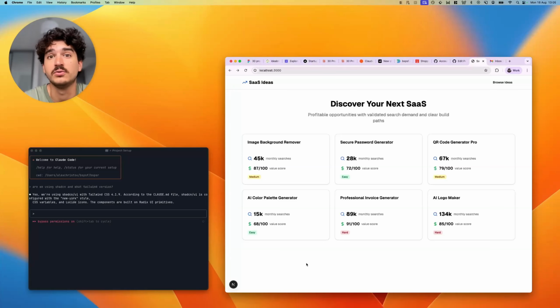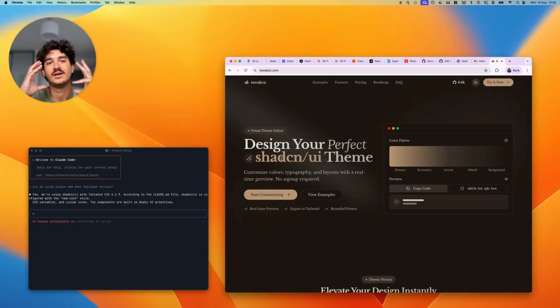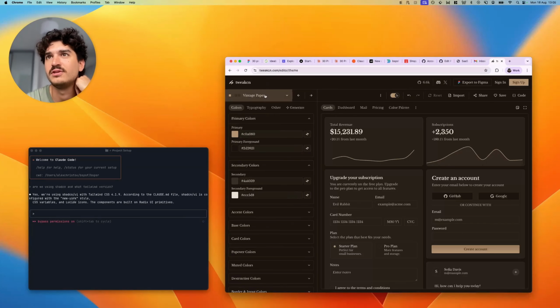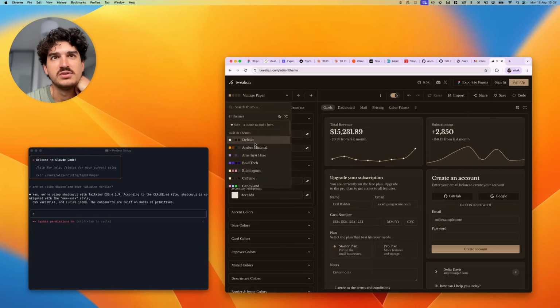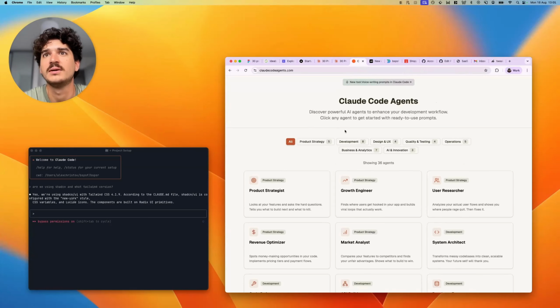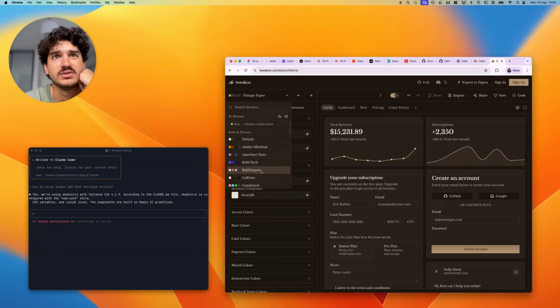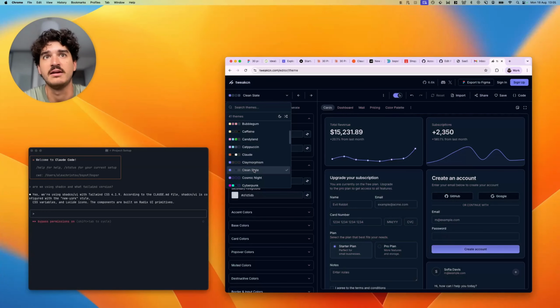So what we're going to go to is a site called tweakcn.com. So it basically takes your ShadCN Tailwind projects and it basically gives them a nice twist. So as you can see here, I've got this vintage paper vibe, which I've been using in another project. And for Claude Code agents, I think we got it up here. I'm using the Claude theme, and you can do a bunch of remixing. I really like this product because it makes your project not look like everyone else's.